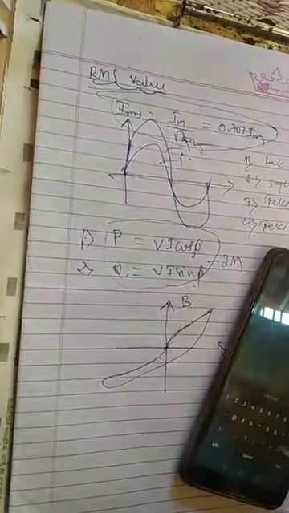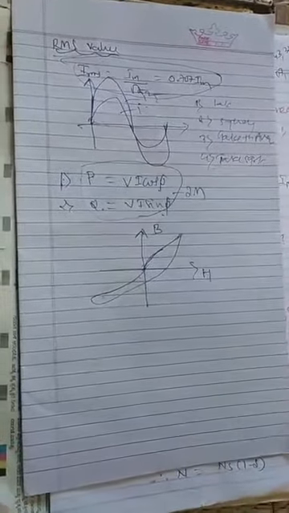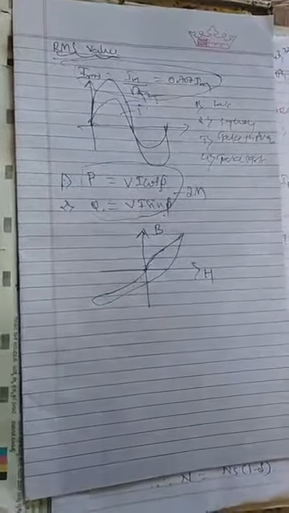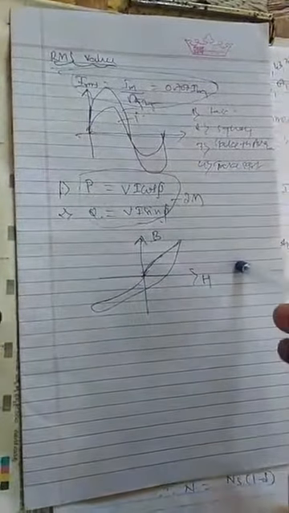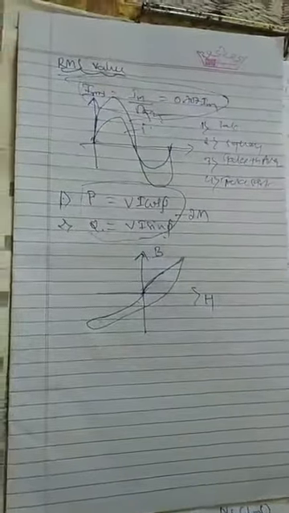So this is the second, this is from unit 3. Transformer has a magnetic hysteresis curve, because the core of the transformer undergoes a number of magnetic cycles. Whenever the primary winding gets current, the core gets magnetized. Then during the negative half cycle, the core gets demagnetized. Then in the next positive cycle, the core gets magnetized. Because we give an AC supply, in one cycle it is positive, in another cycle negative. During positive, the core gets magnetized, during negative, the core gets demagnetized. So that is the curve. This is called the magnetization curve. This you have to write.